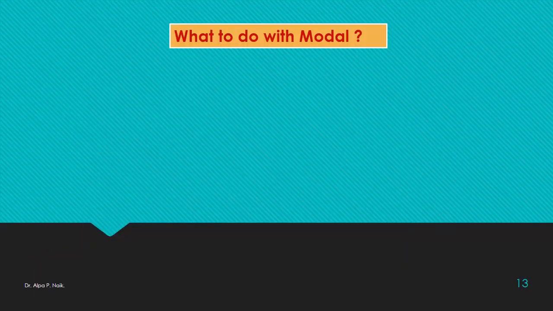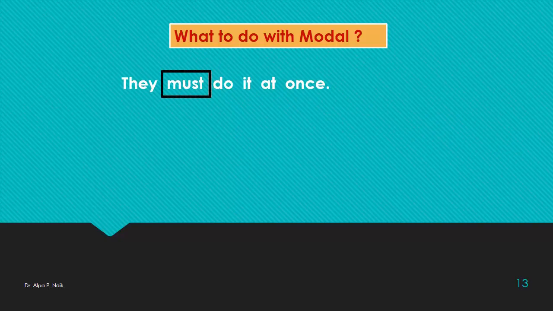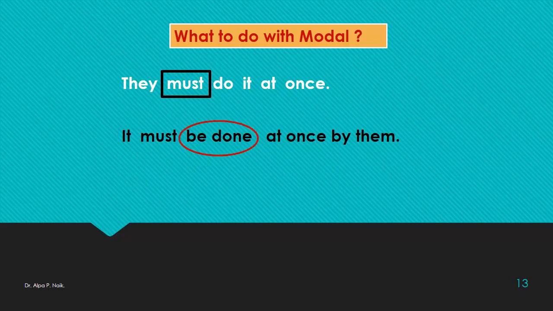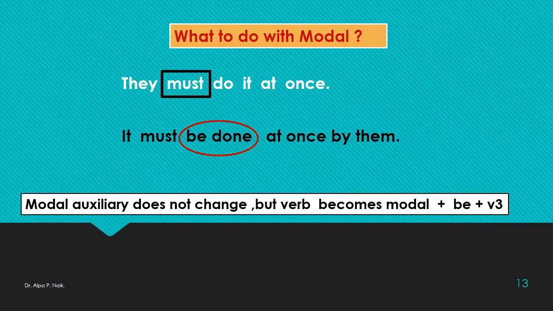Now children, what to do with a modal in the sentence? For example, they must do it at once. Now here, must is the modal. What will we do? We'll keep the modal unchanged. It must. Now here, do will change to be done. So it must be done at once by them. That means the modal auxiliary does not change. Verb becomes modal as it is plus be plus V3 form.